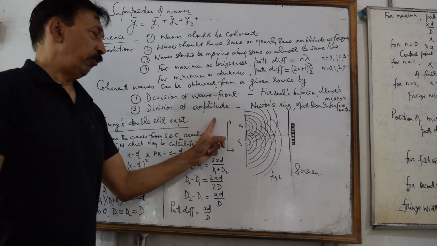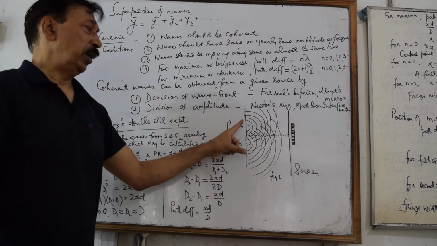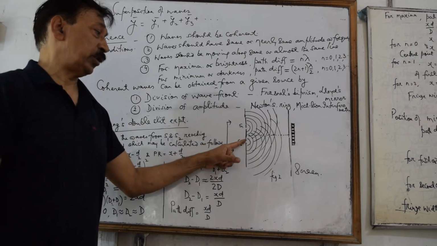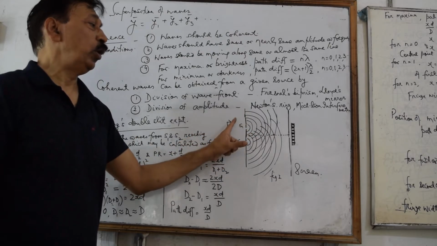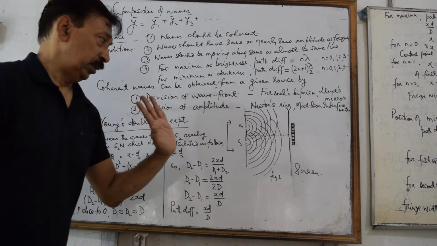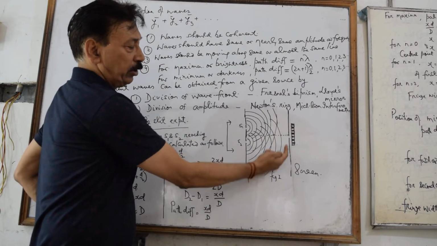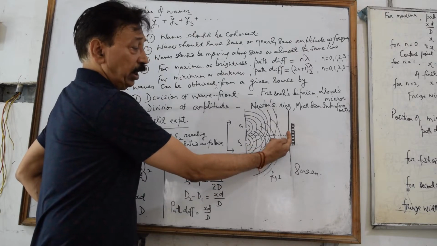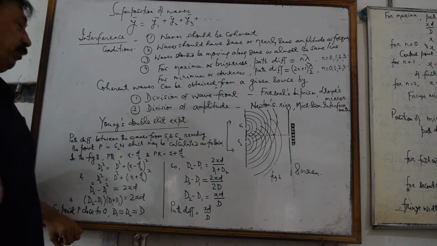As demonstrated here, we have a plane wavefront which strikes slits S1 and S2. You know that every point in the primary wavefront is a source of secondary wavefront. So secondary wavefronts originate from sources S1 and S2, which superimpose over each other at different points on the screen. The central point on the screen is equidistant from the sources S1 and S2, so the path difference here will be 0, and this point should be a point of maximum brightness, or constructive interference.